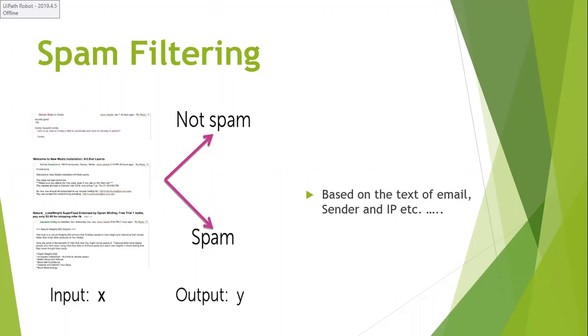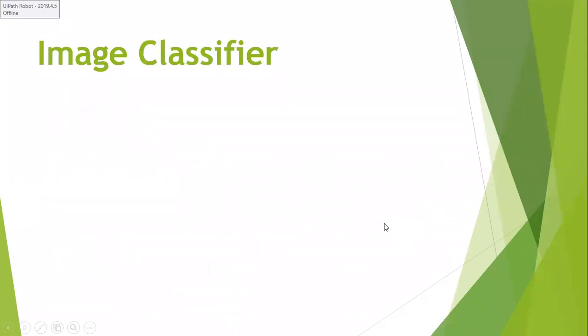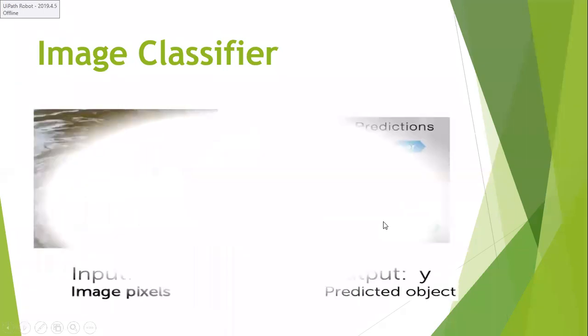Then the machine will train on that. We will differentiate spam and not spam. Your machine is going to be trained on which mail you are keeping as spam and which mail you are not keeping as spam. According to that, your system is going to train, and in future mails it will predict which mail is spam and which is not spam based on the text of the email, the sender address, and IP, like that. Similarly, we have image classifiers.